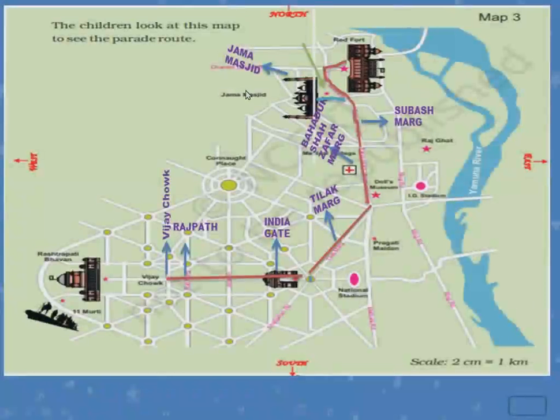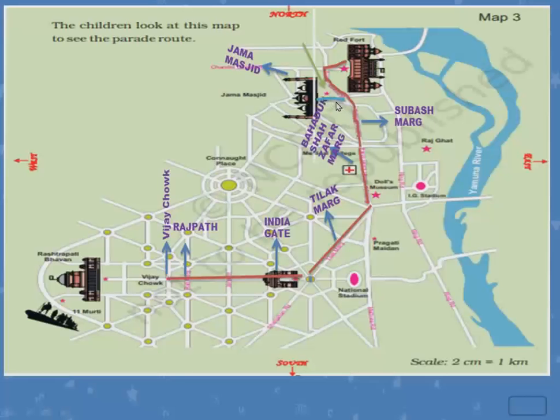Understood, children? What was the question asked? If she is coming from Jama Masjid to join the parade, how much distance will she need to walk? That is what they have asked. This is the map of the parade. That is, the parade will be moving in this way. She has joined from here only. So, she has to walk from here to join the parade. So, what is the distance she is walking? That is the question given.